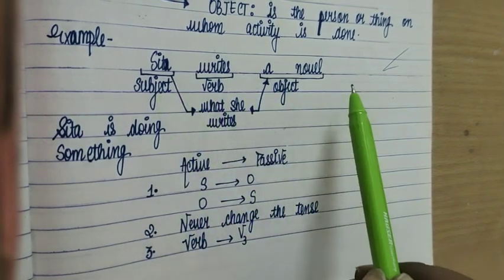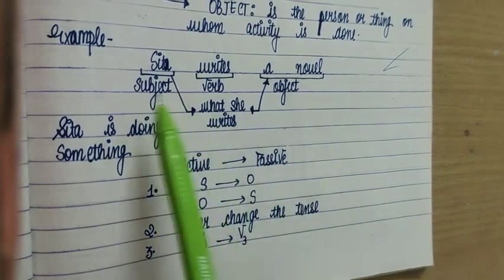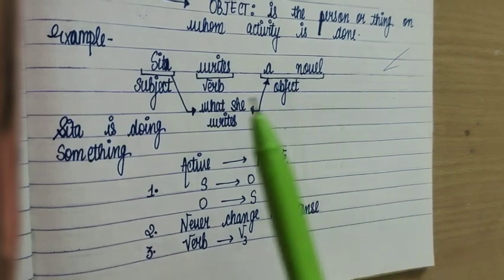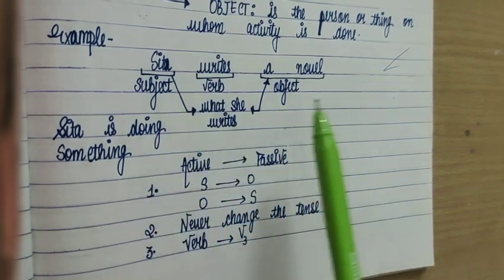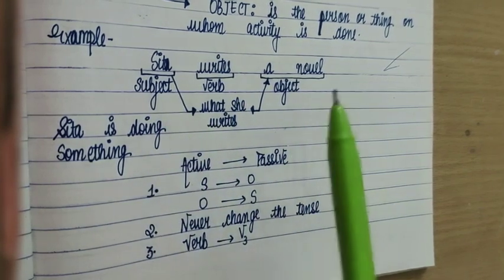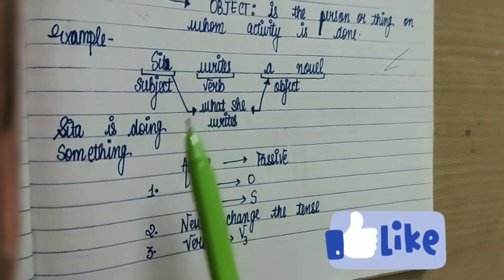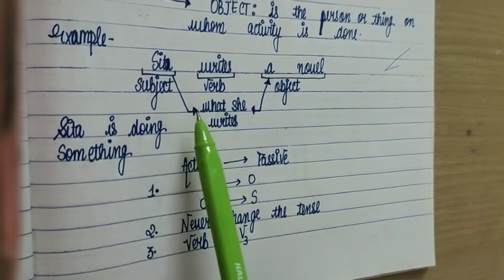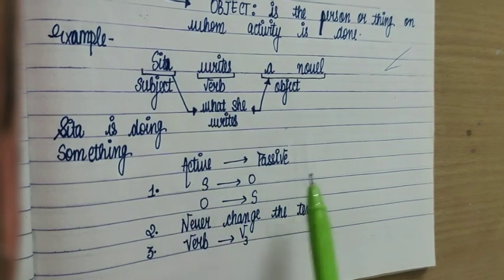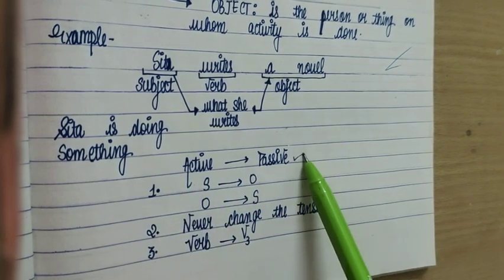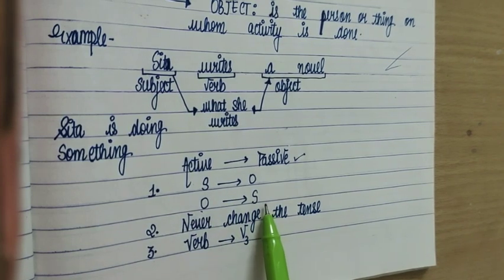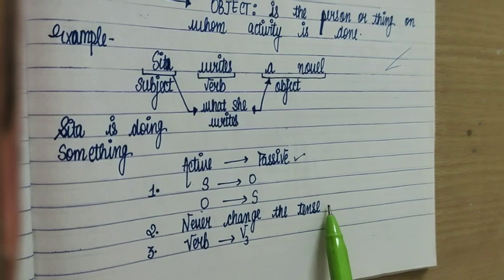So this is very important for the active to passive voice, to know what a sentence is. A sentence needs subject, verb and object. And while changing active to passive voice, we should know what is a subject, what is a verb and what is an object, because we have to change subject to object and object to subject in this process. Sita is doing something. What is she doing? She is writing something. So while we are doing active to passive, we have to change subject to object, object to subject. Never change the tense. That is very important.